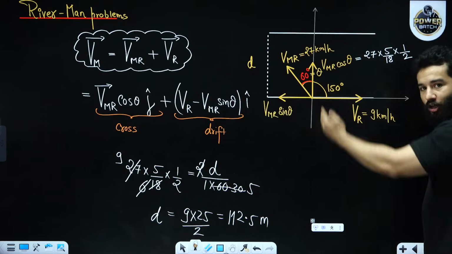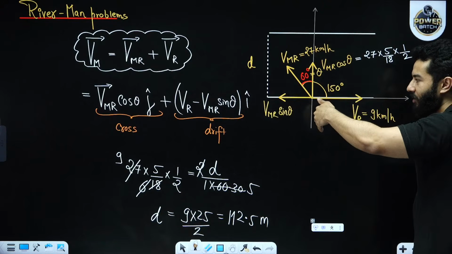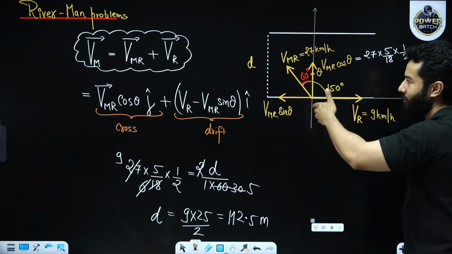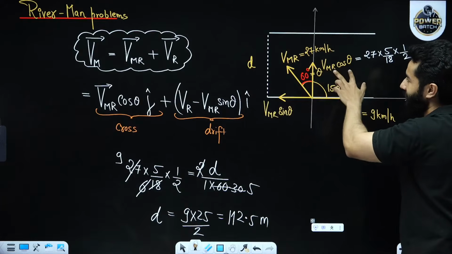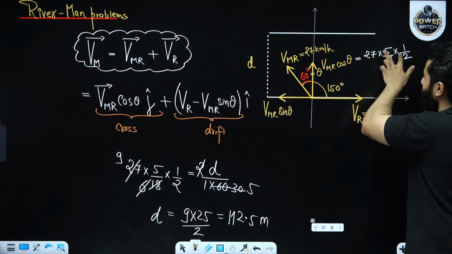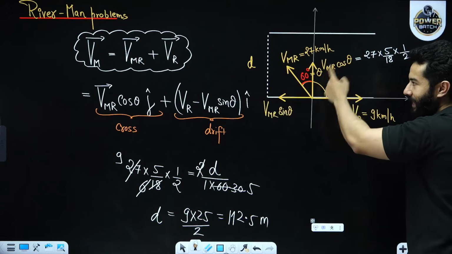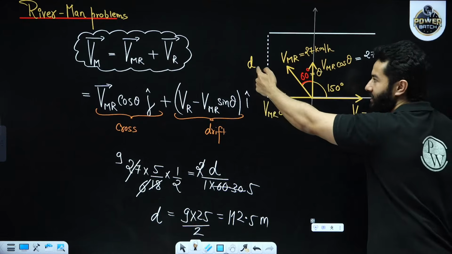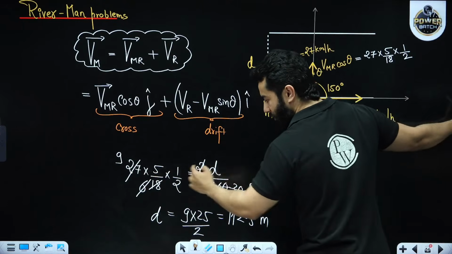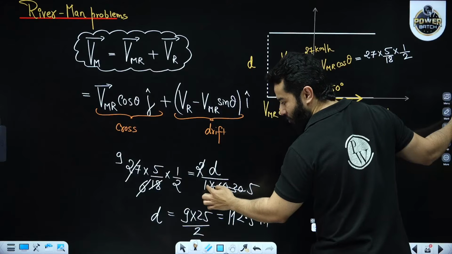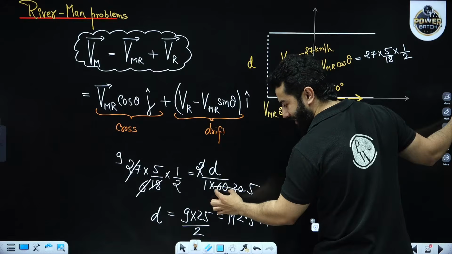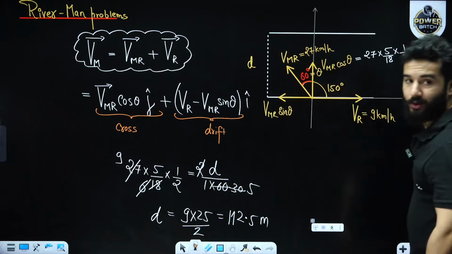Now to cross the river, the component which is responsible for crossing the river is only this VMR cos theta, and that is 27 times 5 by 18 into 1 by 2. Now speed is equal to distance upon time. So distance is d, time is half a minute. So speed is equal to distance divided by time, so 1 by 2 minute. To convert minute into seconds, that is 60 seconds. After you solve this, you will get your answer.